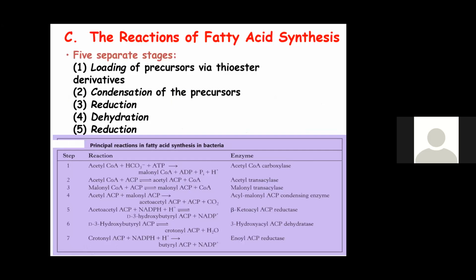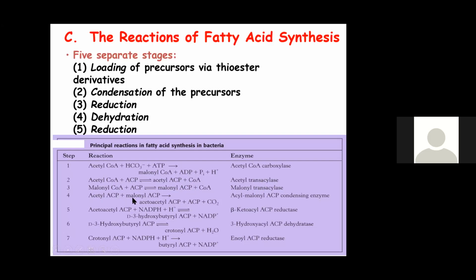Coming to the main reactions, there are actually 5 stages again in the third stage. First is loading via thioester derivative. Acetyl-CoA is converted to malonyl-CoA in the presence of carboxylation, bicarbonate, and 1 ATP is used. That is the first reaction. Next, acetyl-CoA combines with acyl carrier protein to form acetyl ACP in the presence of the enzyme acetyl transacylase. Next, malonyl-CoA combines with acyl carrier protein to form malonyl ACP in the presence of the enzyme malonyl transacylase.